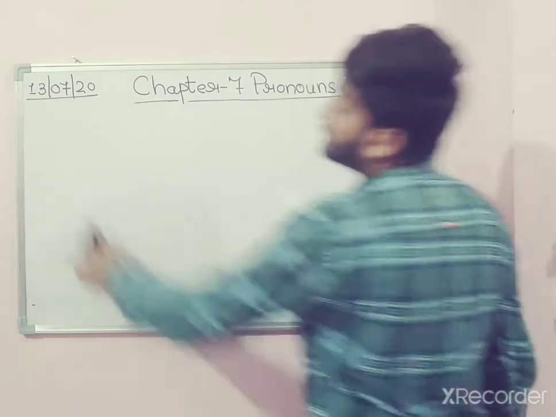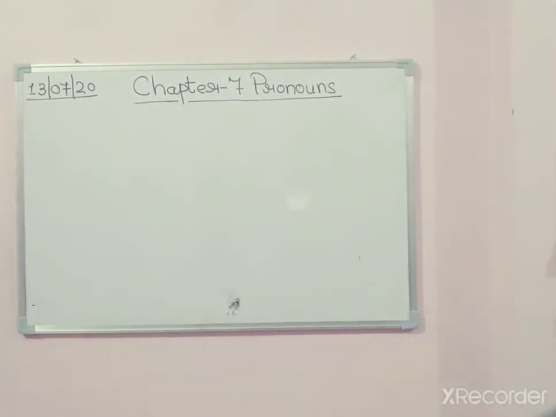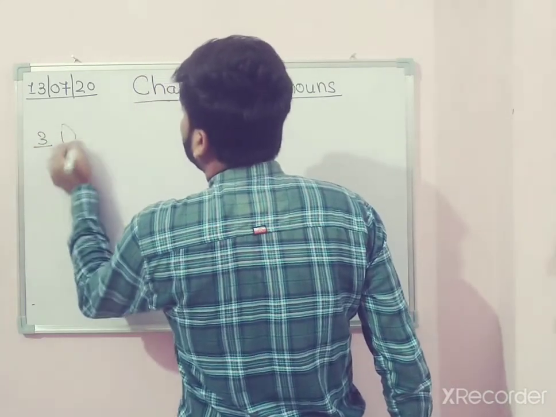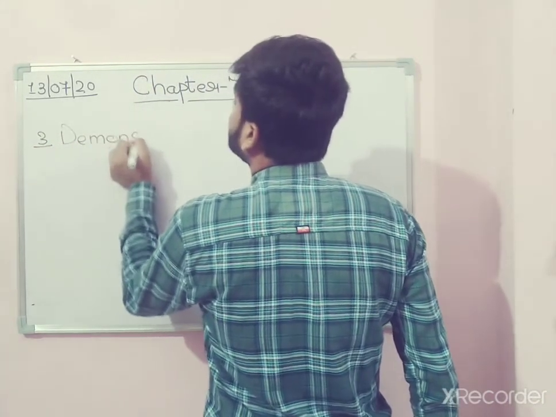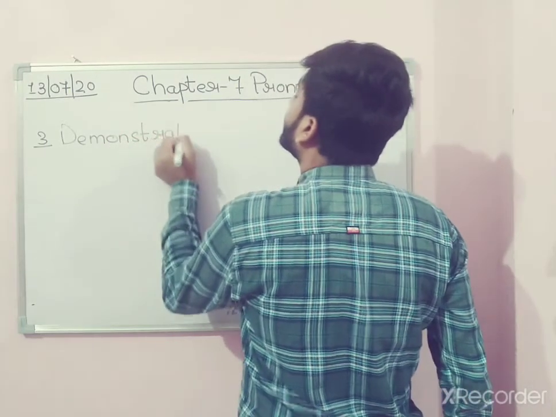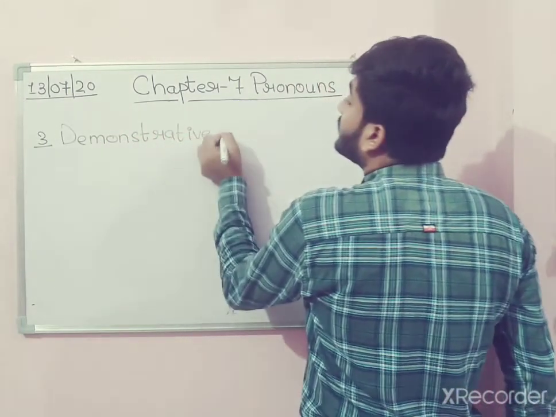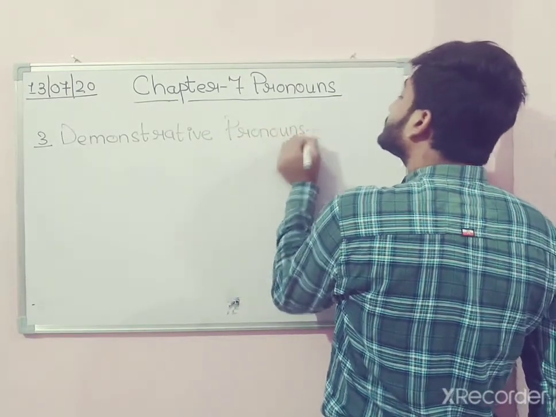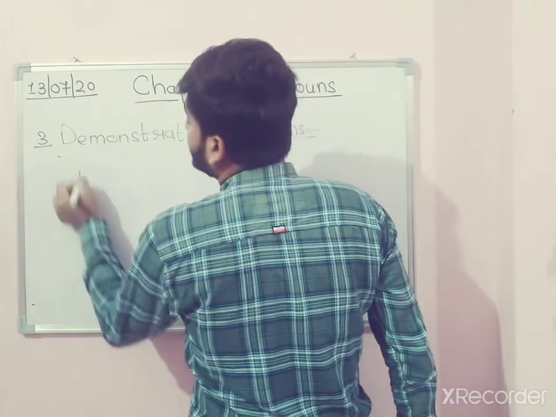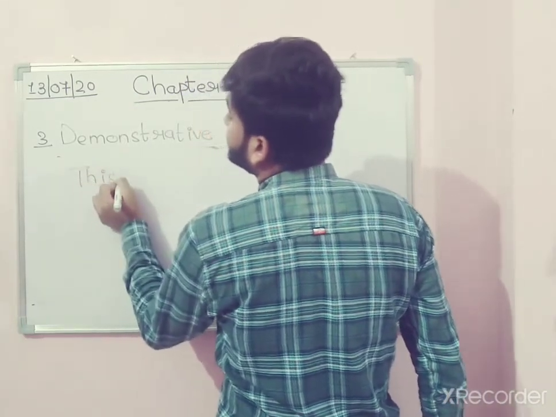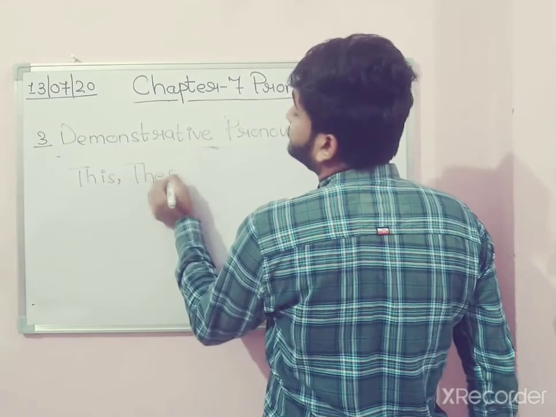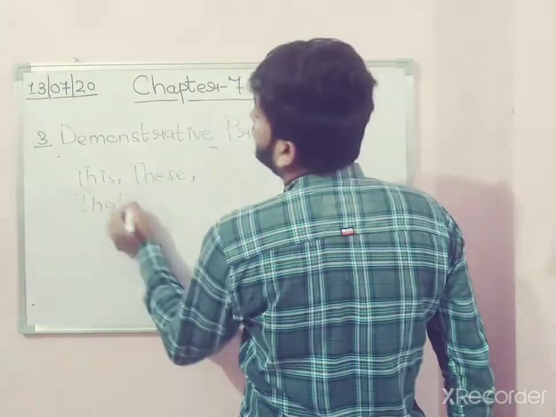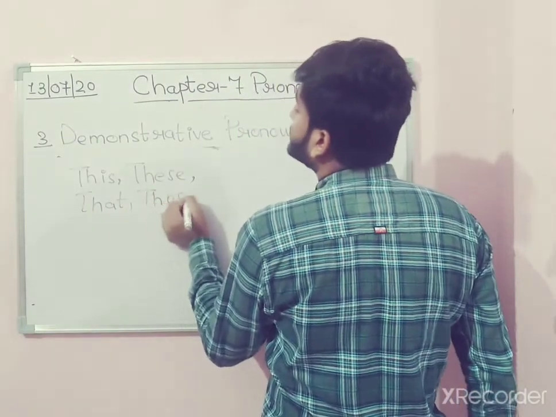Now come to number 3, which is demonstrative pronoun. Demonstrative pronouns are this, these, that, and those.